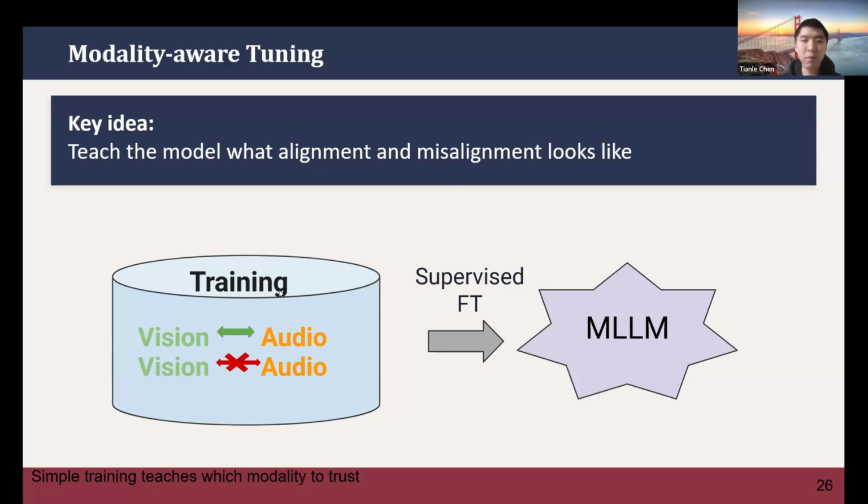To fix it, we provide a simple fix on the dataset. For a single video, we ask two different questions, one about the visual and another about the audio. So in misalignment cases, it could have different labels, and the model is forced to look at different modalities to answer the questions.